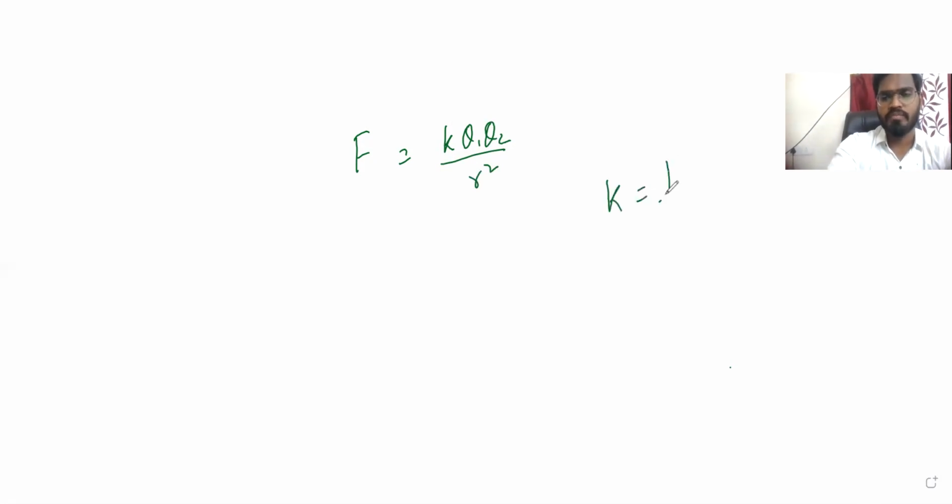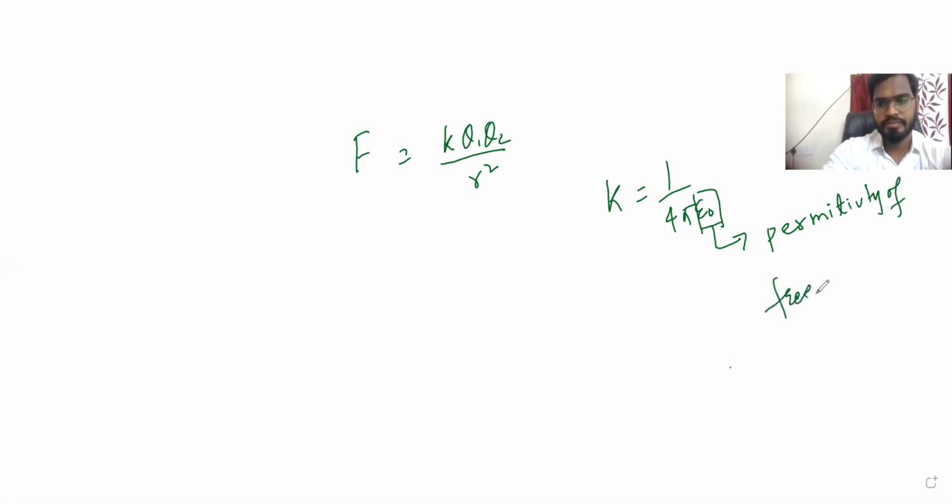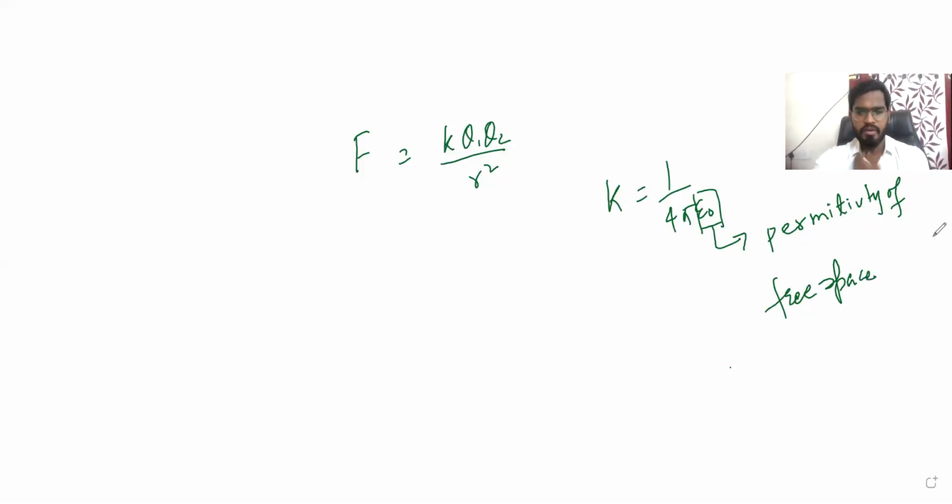As we said, F is equal to K Q1 Q2 by R square. As I told before, K is 1 by 4 pi epsilon naught. So epsilon naught is the permittivity of free space. Permittivity of what? Of free space.